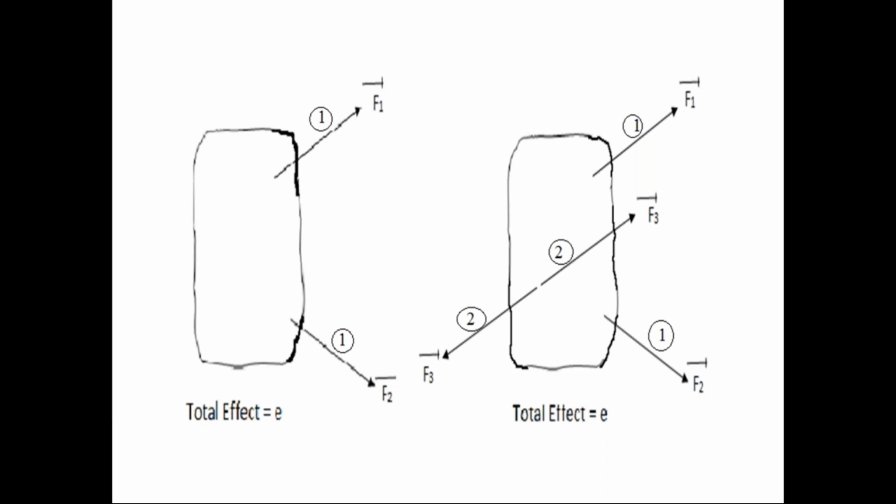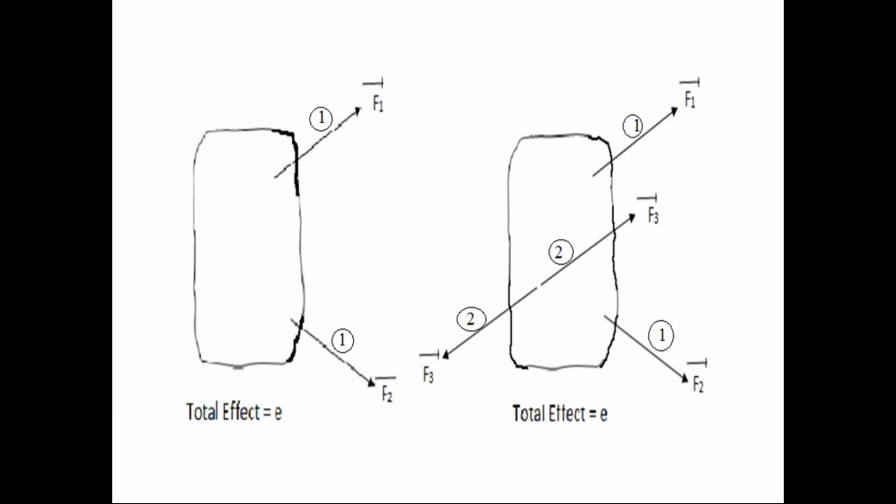If the force system acting on the rigid body is in equilibrium condition, then the effect of that force system on the rigid body is zero. But if the force system acting on the rigid body is not in the equilibrium condition, then the effect of that force system on the rigid body is also not equal to zero. So in the first diagram, F1 bar, F2 bar acting on the rigid body are not in the equilibrium condition. That is the first force system.